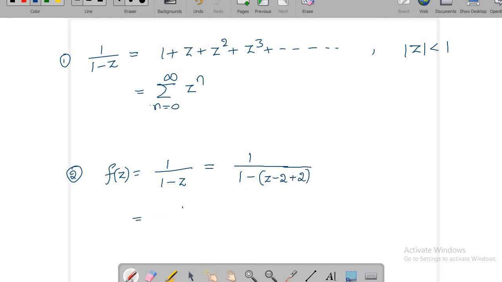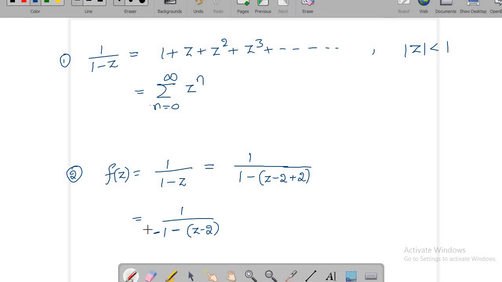Now this one 1 by z minus 2 you leave it like that, and plus 2 you take it out, so what do you get here? Negative 2 plus 1, so negative 1 minus z minus 2. Okay, here I got minus 1. Finally you can take minus common.